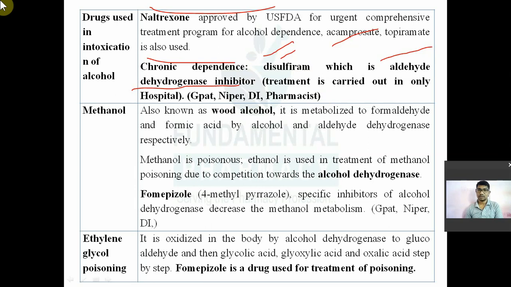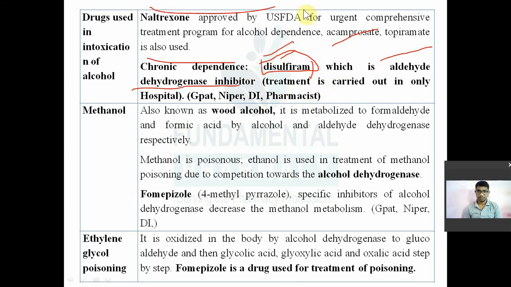So just remember, disulfiram is also known as Antabuse. The trade name of disulfiram is Antabuse. Remember this, it is not written here. It is an aldehyde dehydrogenase inhibitor. Now use of this drug should be only in a hospital. Strict treatment should be carried out only in the presence of medical supervision.